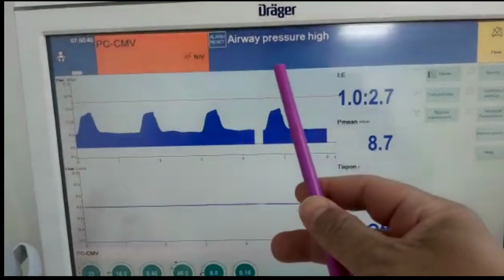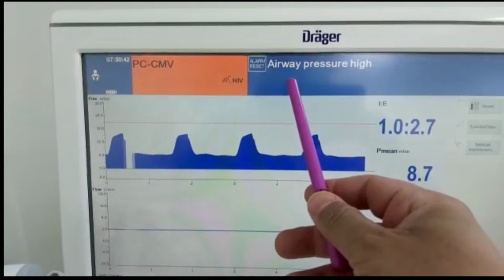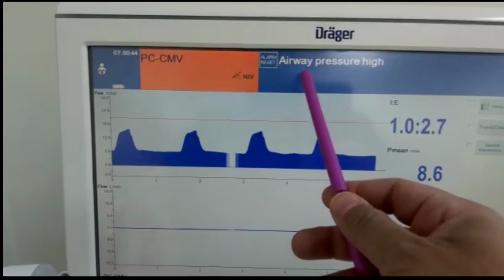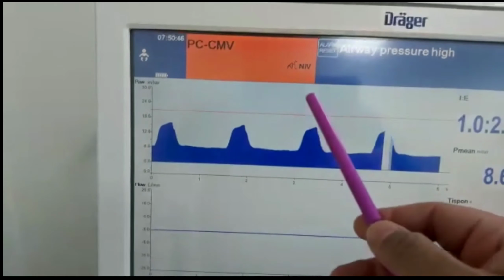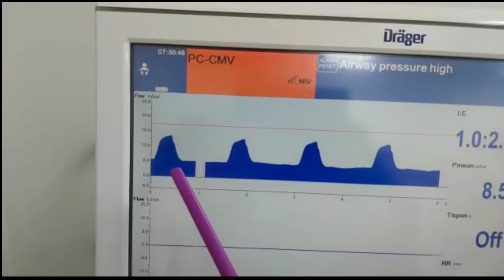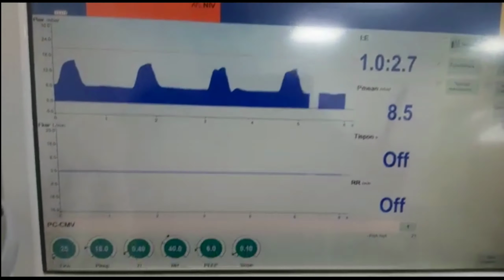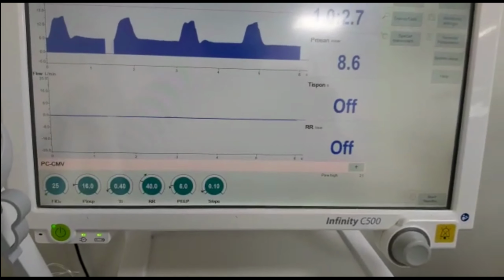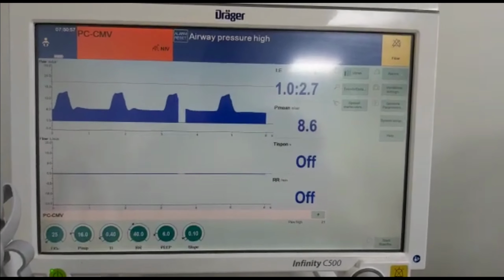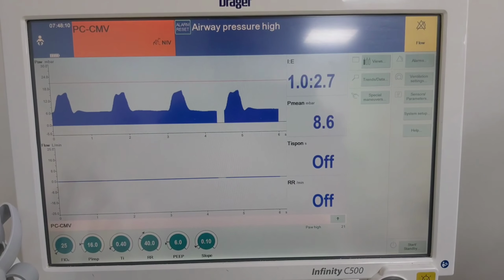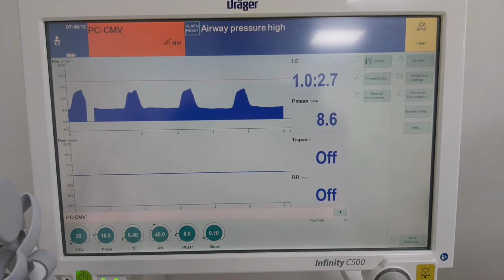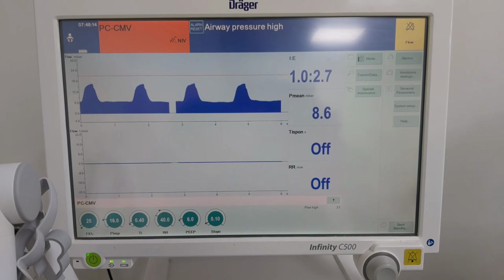What is the meaning of mean airway pressure is high, and what are the causes of high mean airway pressure, and how to fix it? First of all, what is the meaning of high mean airway pressure? This means the pressure required to ventilate the baby or the lung exceeds the preset pressure, more than what you have set. So this is the meaning of the high mean airway pressure alarm.